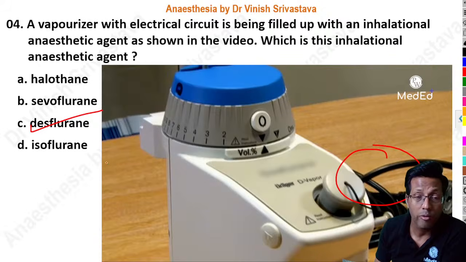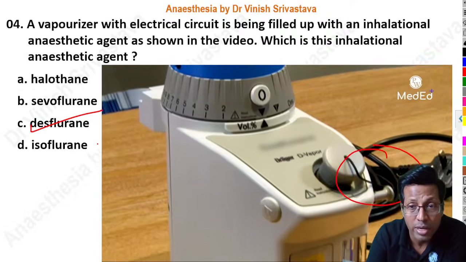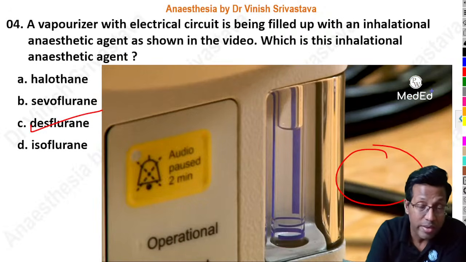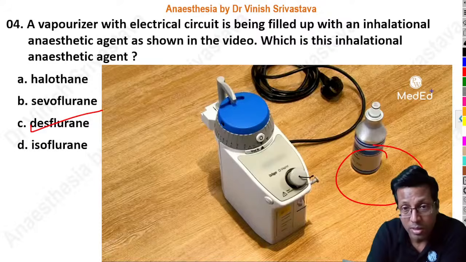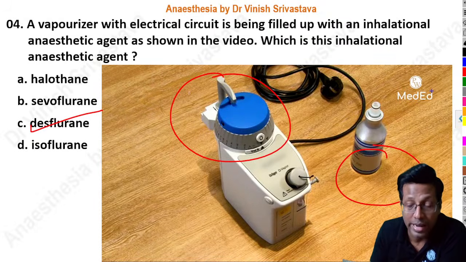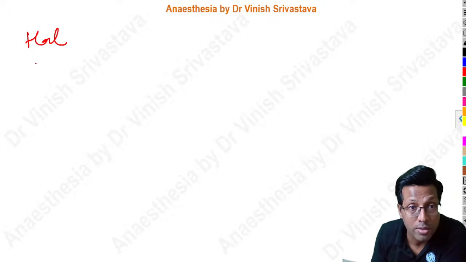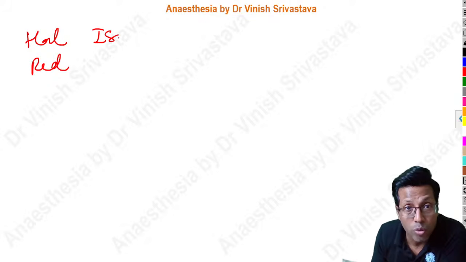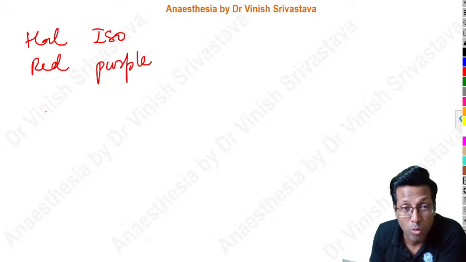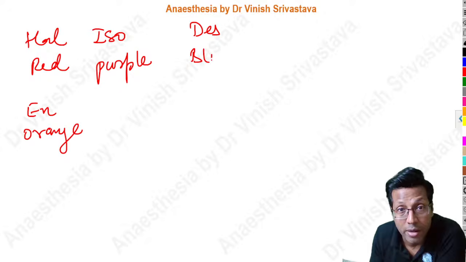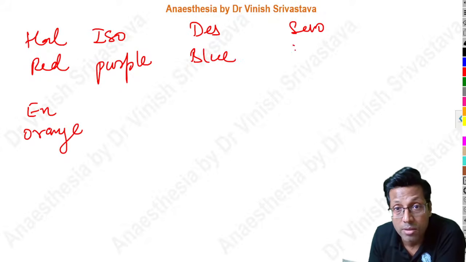When you speak about the vaporizers in anesthesia, remember desflurane is the one which has the electrical circuit because it boils at 23 degrees. Having the electrical circuit, it needs a special vaporizer, which is called Tech 6. It's blue in color. So when you speak of vaporizer colors, remember the halothane vaporizer is always red in color. Isoflurane vaporizer is purple in color. Enflurane, which is not used anymore, is orange in color. It is not used, so we can forget it. Desflurane is what you saw right now, blue in color. And sevoflurane is yellow in color.